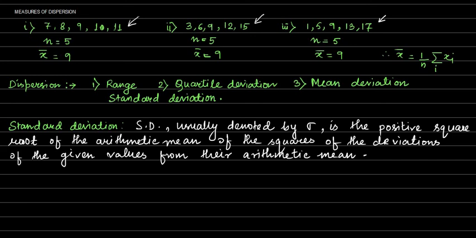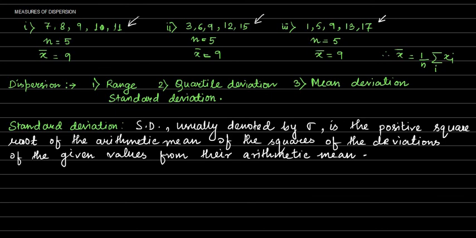Hello everyone. In the last video of this series, we discussed measures of central tendency, or averages. Averages, as we have seen, give us an idea of the concentration of the observations about the central part of the distribution. But if we know the average alone, we cannot form a complete idea about the distribution, as will be clear from this example.